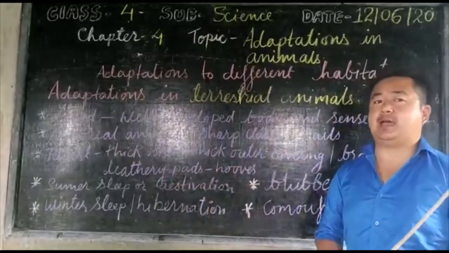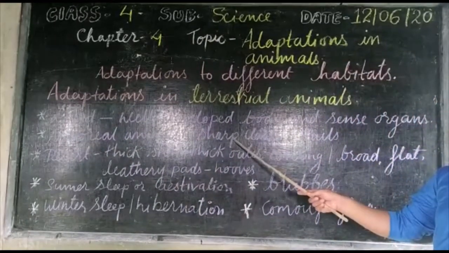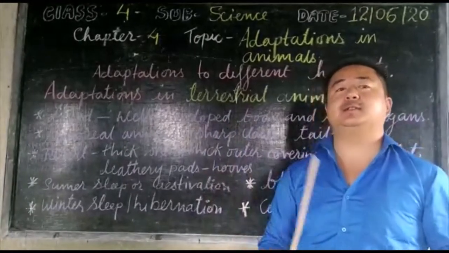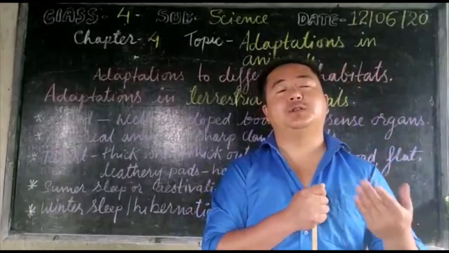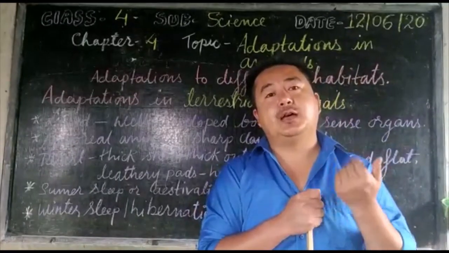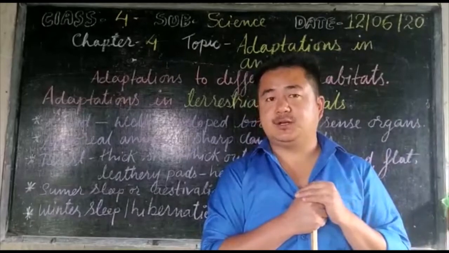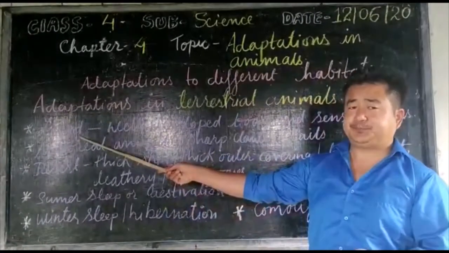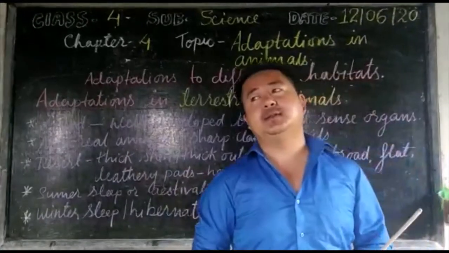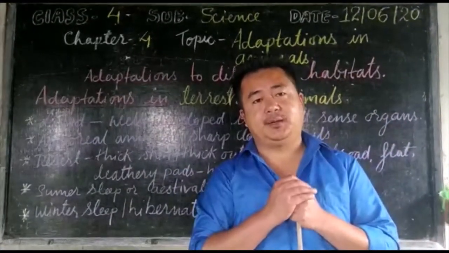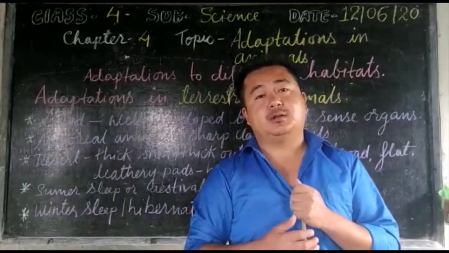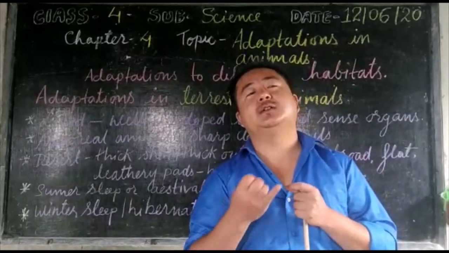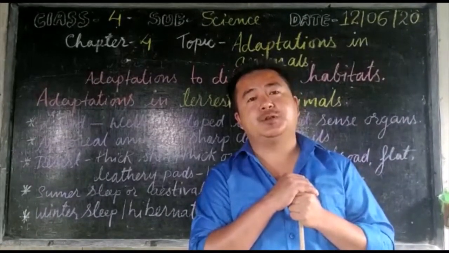What features they have here is sharp claws and tails. With the help of these sharp claws and tail, they have adapted themselves to climb on the trees. Likewise, when I talk about land animals, there are many animals with 4 legs. With the 4 legs, they walk, jump, run and crawl, in order to search for food and to protect themselves.